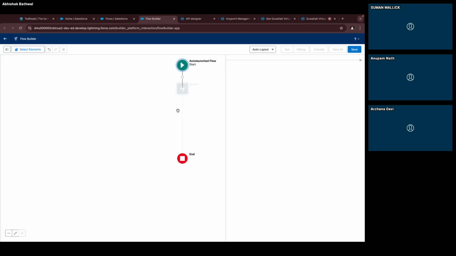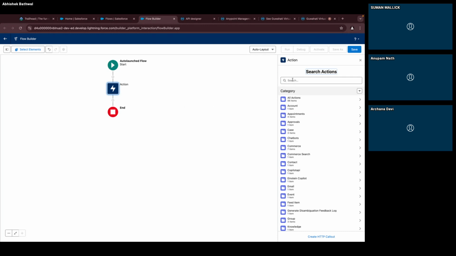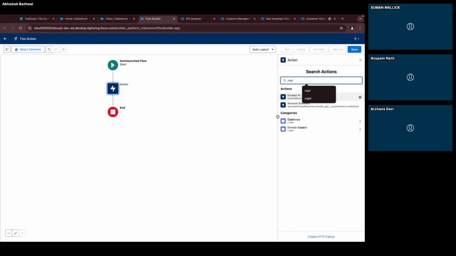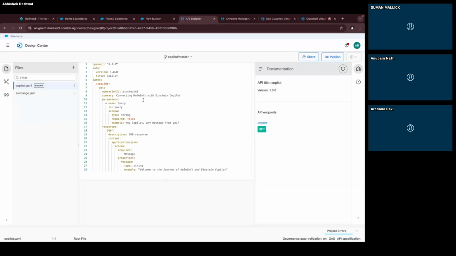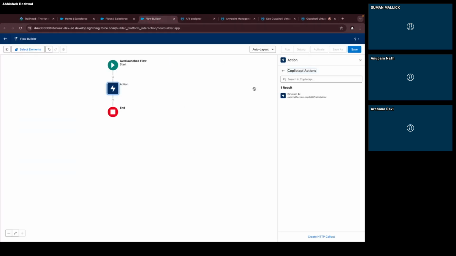Now the first step is calling the API. Once you do your named credential and your external service, you can see the action can be found over here. See my Copilot API. This is the name I have given. I have given an operation ID, that is Einstein AI, to this. And if you look, you will see the name Einstein AI.